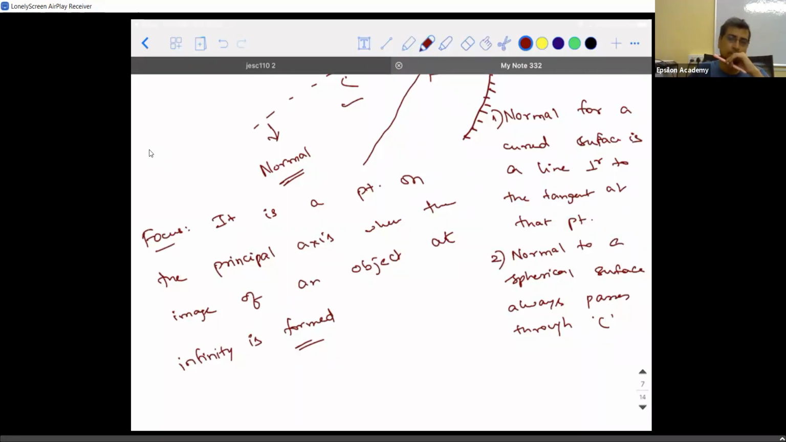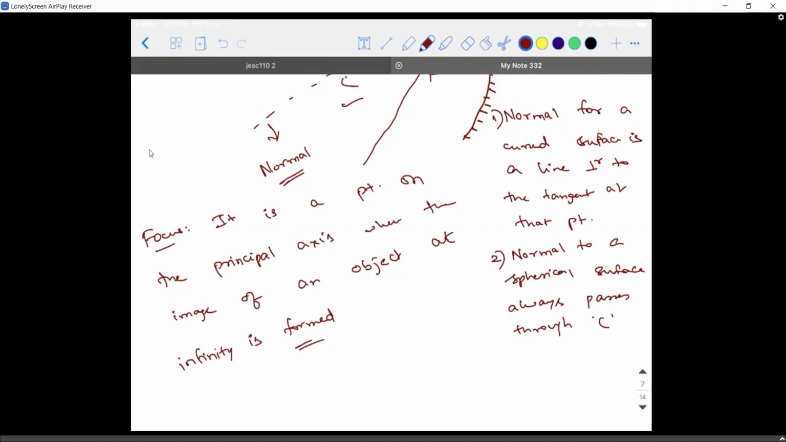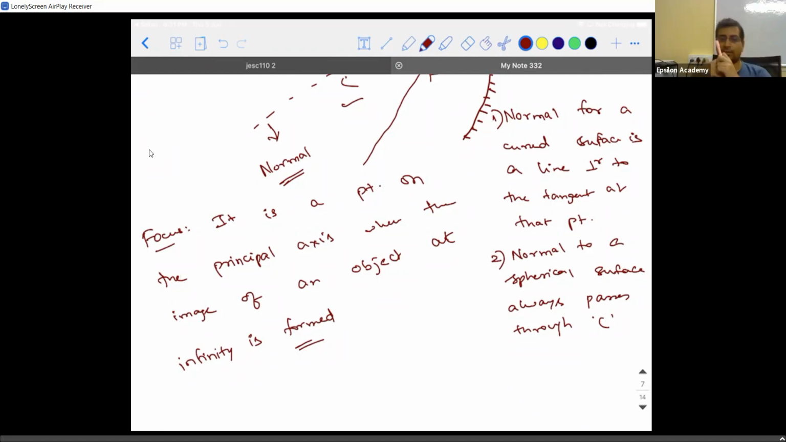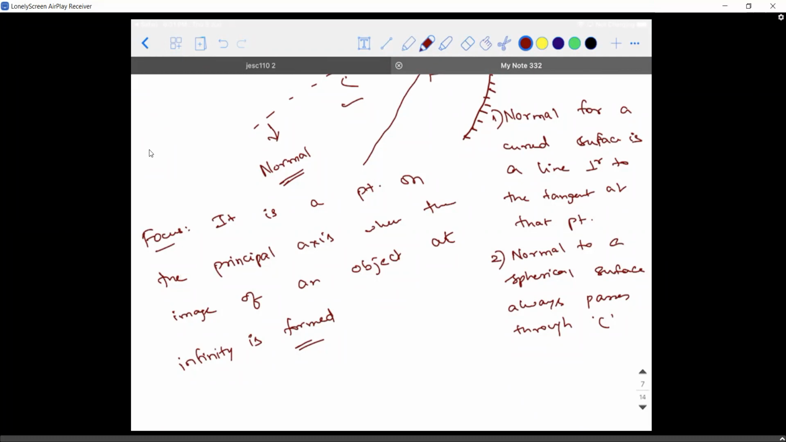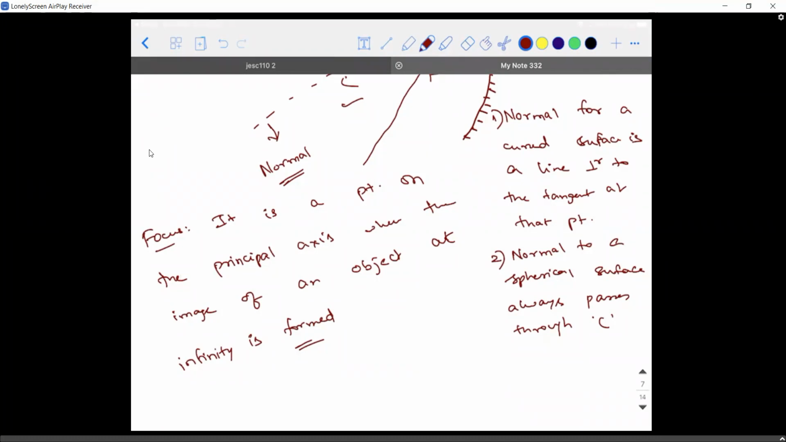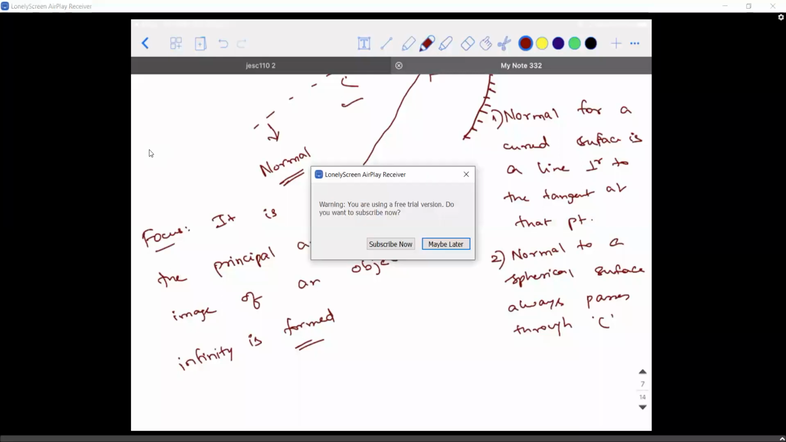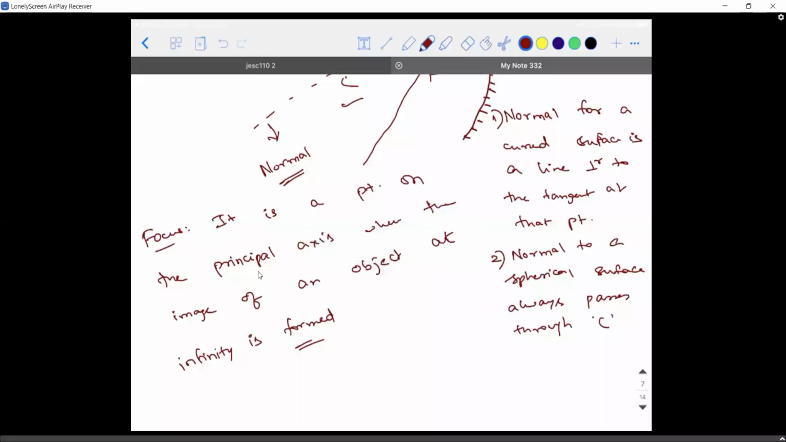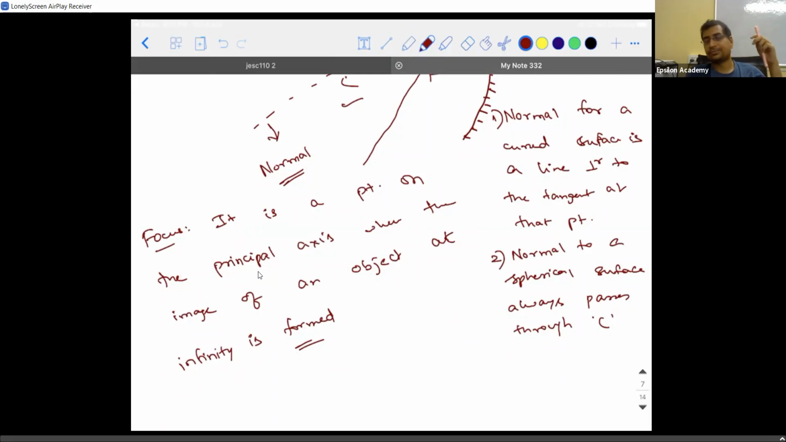Sir, what does at infinity mean, sir? Infinity means a greater distance. It doesn't literally mean some other planet. It is some greater distance. So this is what is called the focus.